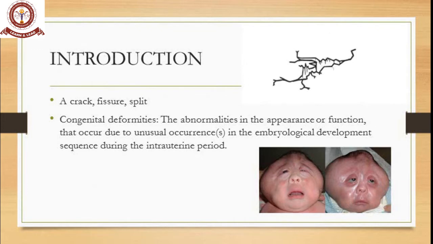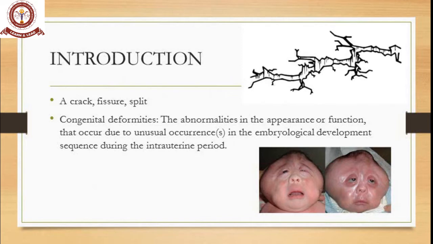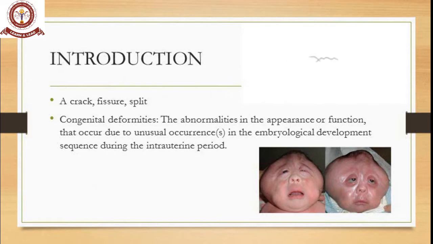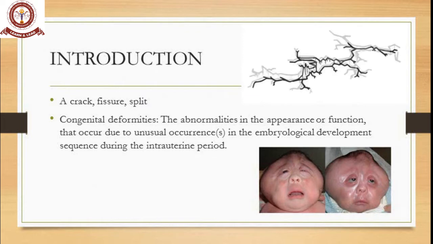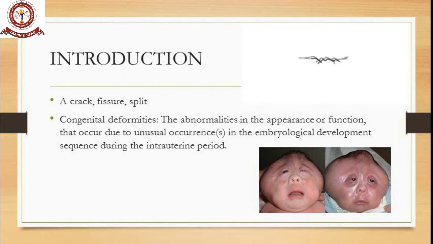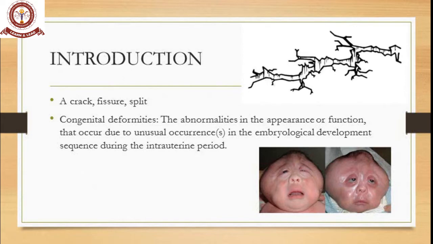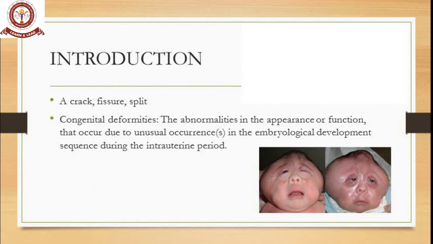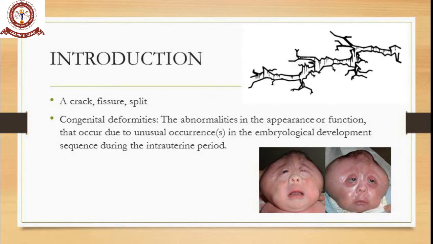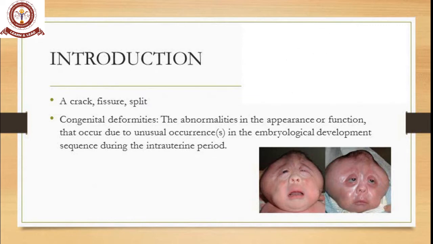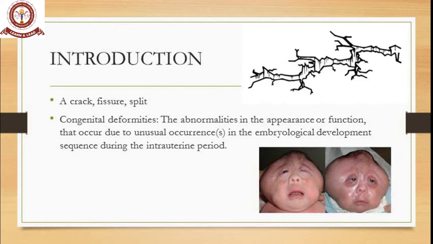The other thing is what are congenital abnormalities or congenital deformities. Abnormalities in the appearance or function that occur due to unusual occurrence in the embryological developmental sequence during the intrauterine period. So that's about congenital deformities. Deformities can occur anywhere, at the neck region, in the thorax, abdomen, leg, anywhere.